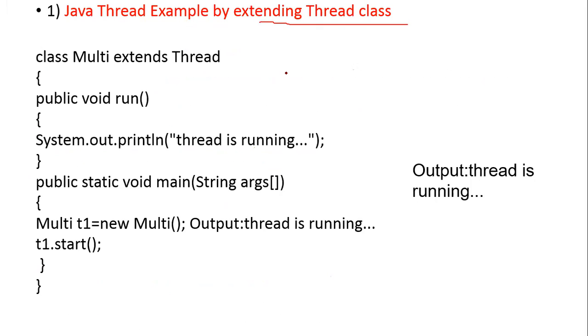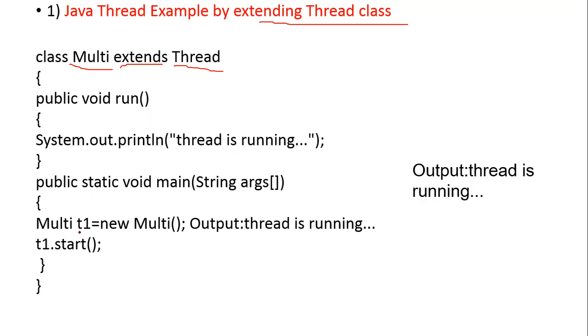Just now we saw what the thread class is, and what constructors and methods are available. Using those we can create a thread. What we have to do is create a class and inherit the properties of the thread class by using the word extends, Multi extends Thread. Then here I am giving a run method. The purpose of run is that when my activity is running, that time the run method is called. Here I am printing System.out.println thread is running. Then I have a main method.